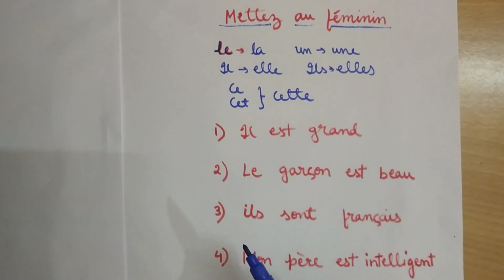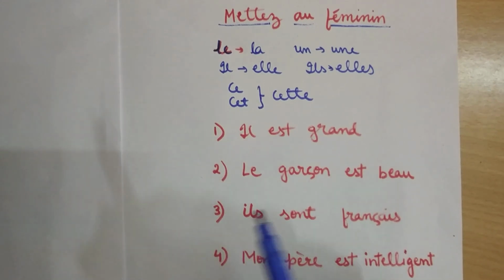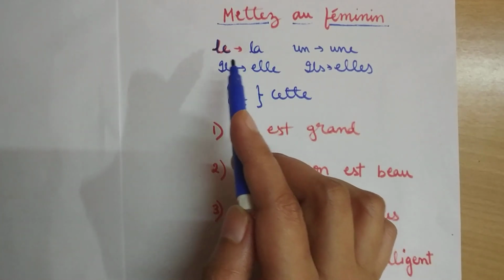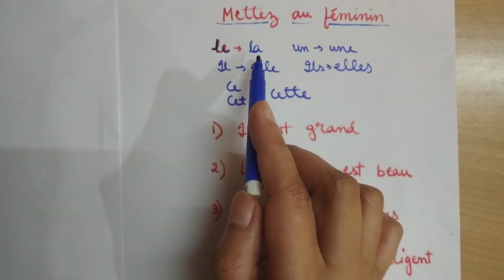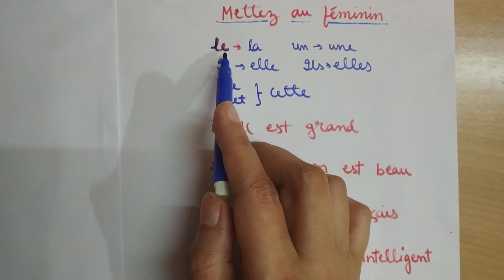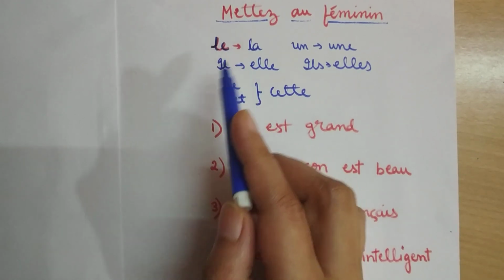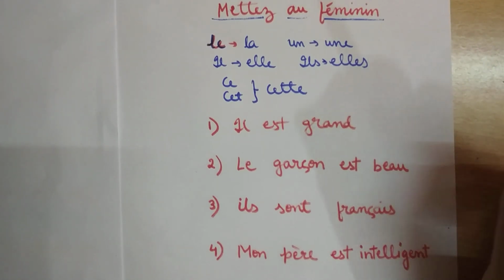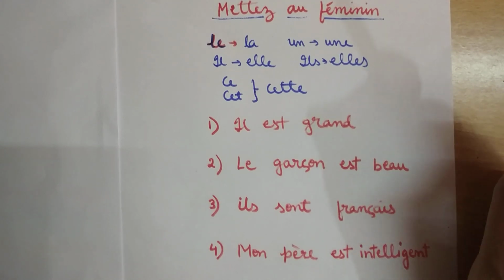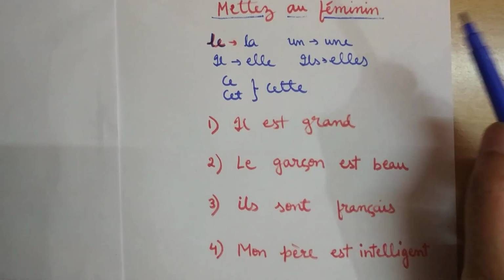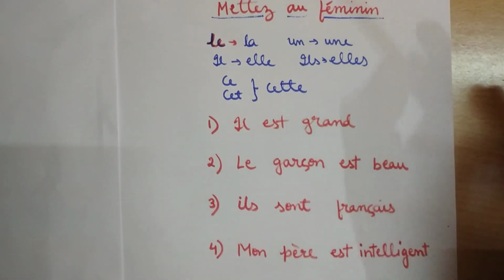One of the foremost things, just to make it short and easier for you, I've written certain things that have to be changed in feminine form. Le changes to la, that is definite article. Le can be L apostrophe also, but we have to see if L apostrophe changes to la or L apostrophe remains L apostrophe. For example, l'homme takes L apostrophe, but in the feminine, homme's feminine is femme, so it takes la. So it depends. Okay, actor, actress both take L apostrophe. So we will see when we have to put la, L apostrophe or la.